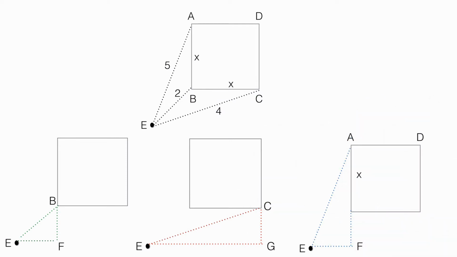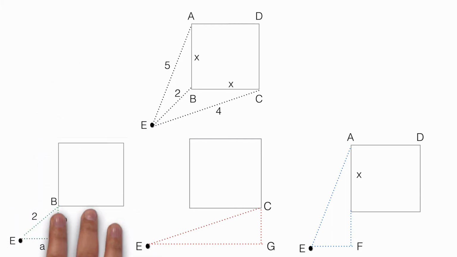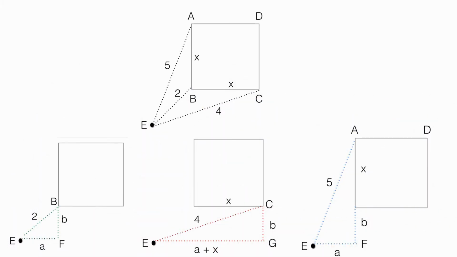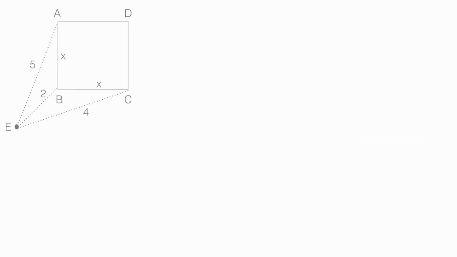Now we will introduce two more unknown values, A and B. Now this is interesting, isn't it? We wish to find one unknown, but now we are introducing two unknowns to find our one unknown. Ah, the wonders of life. And that is the fun bit. Somehow by introducing more unknowns, we will find our unknown. Now let us focus on our right-angled triangles and find relationships between our unknowns.